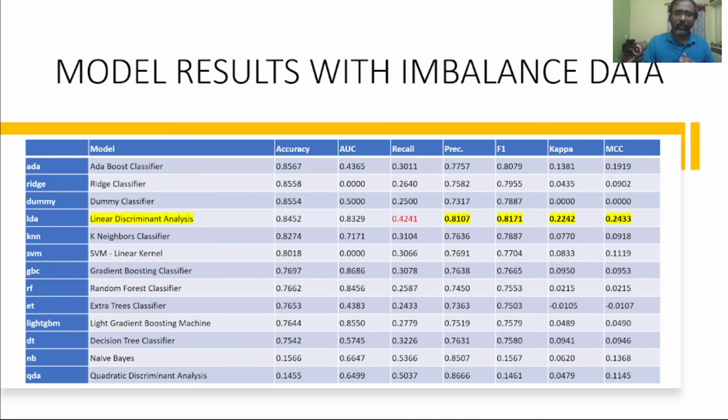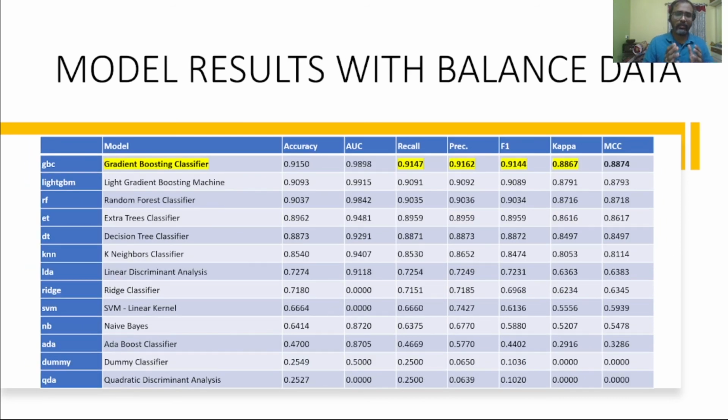So now let's go to the other results. These results are from the model I trained with the balanced data after oversampling. And if you see, the gradient boosting classifier did the best here. Whether you talk about area under curve, recall, precision, or F1 score, in all the areas the gradient boosting algorithm did the best here, right? So that is the reason why I chose the boosting classifier as my final model and deployed it in a Docker container, exposed as a REST API, right?